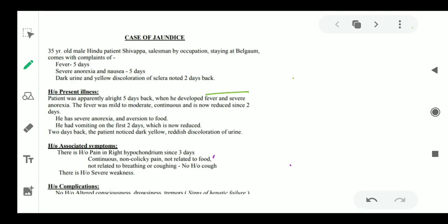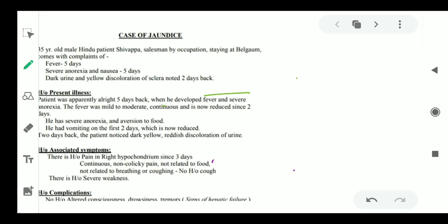So today we will be looking into a case of jaundice. First we will see the case history of the patient. It is a case of a 35-year-old male patient named Shivappa, from Belgaum, who comes with a complaint of fever, severe anorexia and nausea for 5 days, and dark color urine for 2 days.